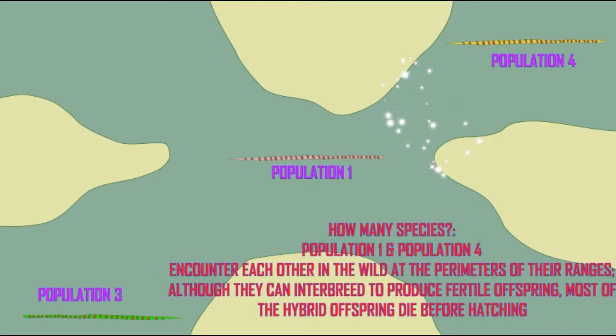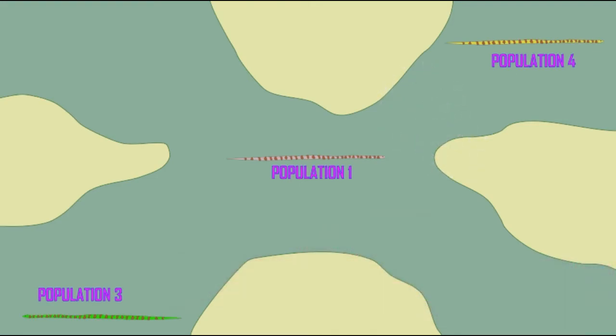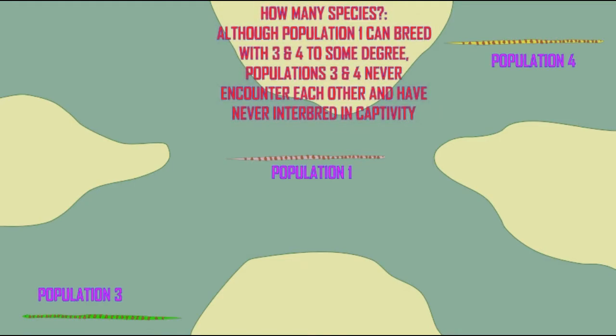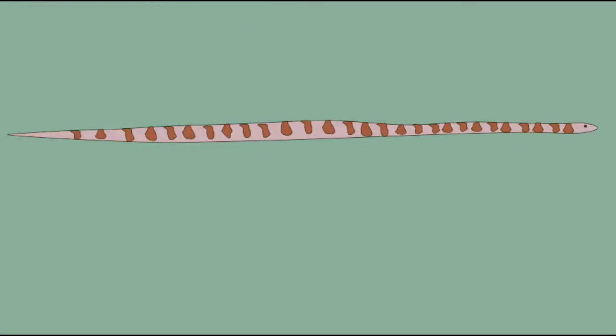If the same situation applied to populations 1 and 4, where they could interbreed, but the young were never born alive, or never hatched from eggs, they failed during development, what would that mean? If populations 3 and 4 never encounter each other and have never interbred in captivity, how would we classify them?